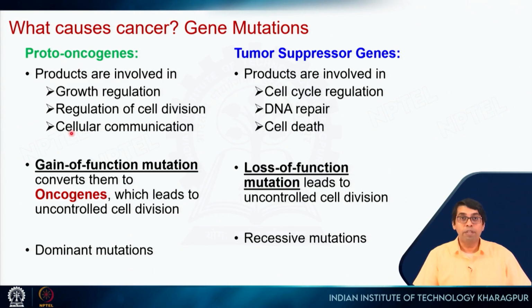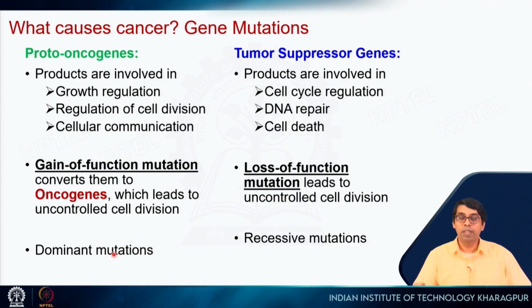However, if there is a mutation in them so that they themselves become hyperactive, right, there is no signal telling them to tell the cell to divide or not to divide. If that signal is gone and they are always telling the cell to divide, that is gain of function, right, and that results in uncontrolled cell division, and these types of mutations are dominant mutations.